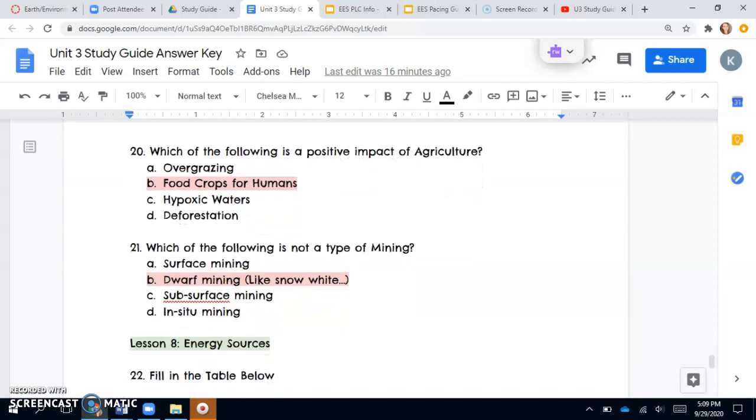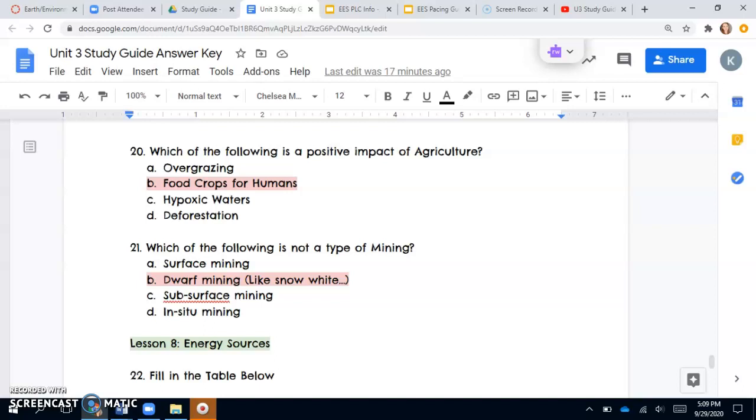20 asks us which of the following is a positive impact of agriculture. So we're looking for something good. So A says overgrazing. Overgrazing is not good. That's when we allow our livestock, like cows, to eat too much grass. And then what happens is they will pull up the roots of the grass when they eat too much, and it can actually lead to erosion.